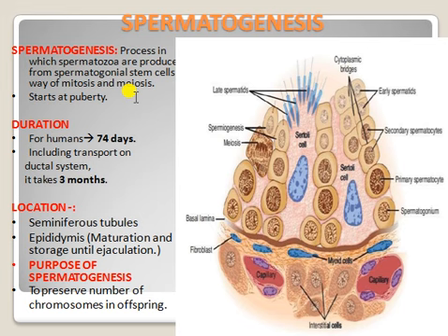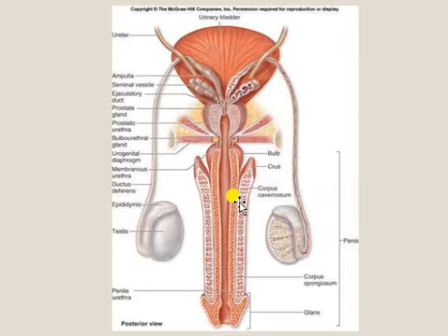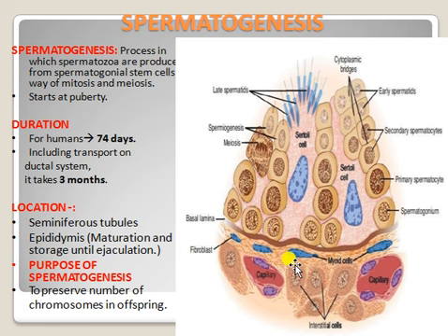See, if we take the seminal vesicles, this is a testis. In that testis, this is the tunica vaginalis, then after that the layer is the tunica albuginea. Then after the tunica albuginea we have the seminiferous tubules, which occupy the lobules. So I took the seminiferous tubule part. This is a seminiferous tubule structure.